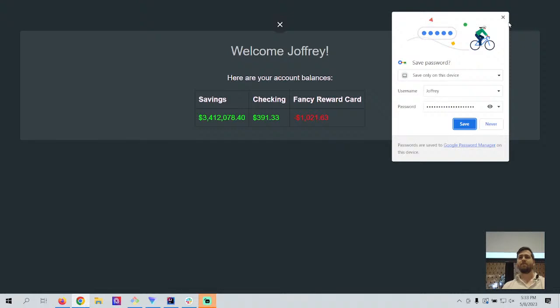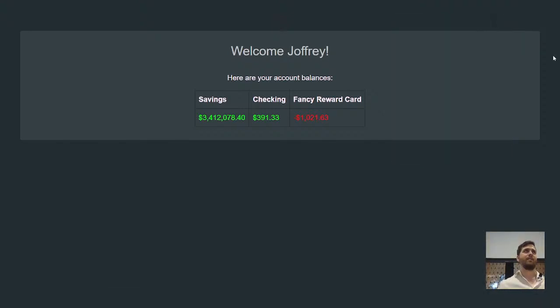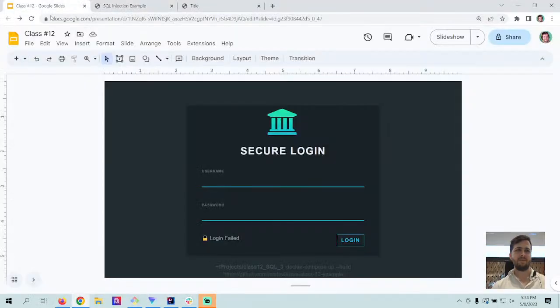And wouldn't you know, we got into the bank. We now have Joffrey's account balance. Apparently nothing comparatively in checking, but a lot in savings. So Anonymous would be very interested in that piece of information. We've got a little over $3 million. So let's go back and let them know what we found.